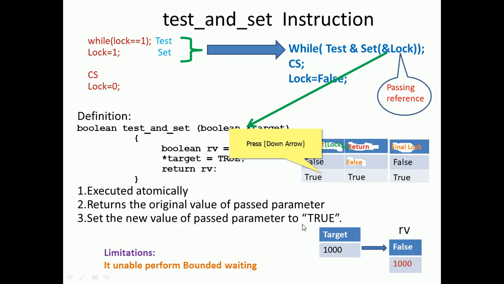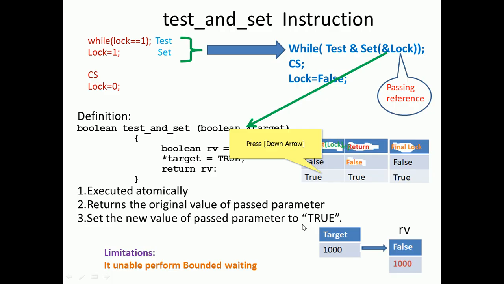So it satisfies the primary and essential conditions, which are mutual exclusion and progress. Progress is also satisfied here. Many processes want to participate in the race condition resolution. Compared to the Peterson solution, it can permit more than two processes, and it satisfies the conditions called mutual exclusion and progress.